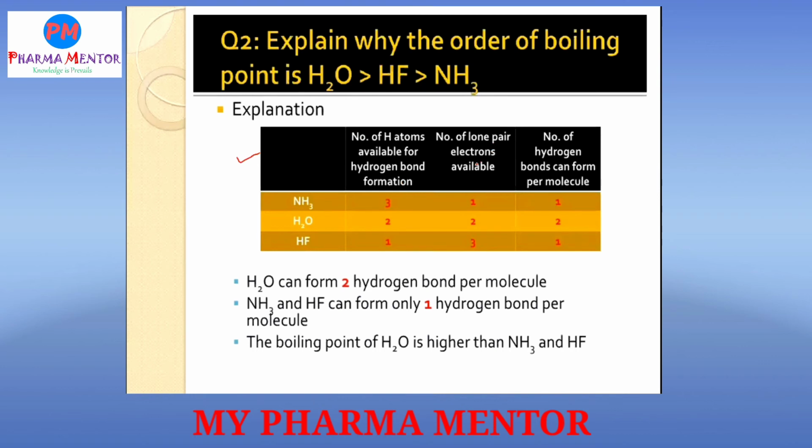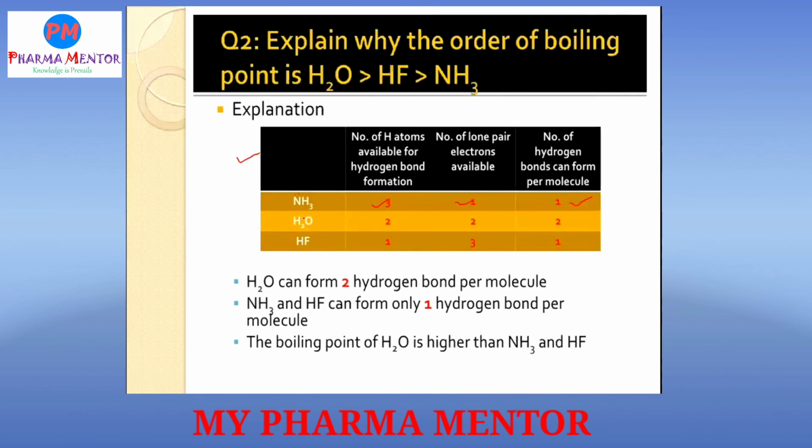Second, the number of lone pairs of electrons available, and third, the number of hydrogen bonds that can be formed per molecule. For ammonia, the number of hydrogens available is 3. The number of lone pairs available on nitrogen is 1. So on nitrogen, how many lone pairs are available? 1.